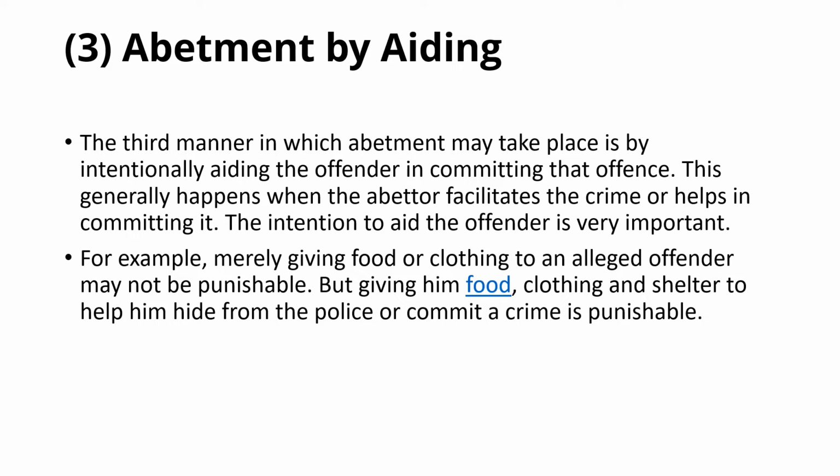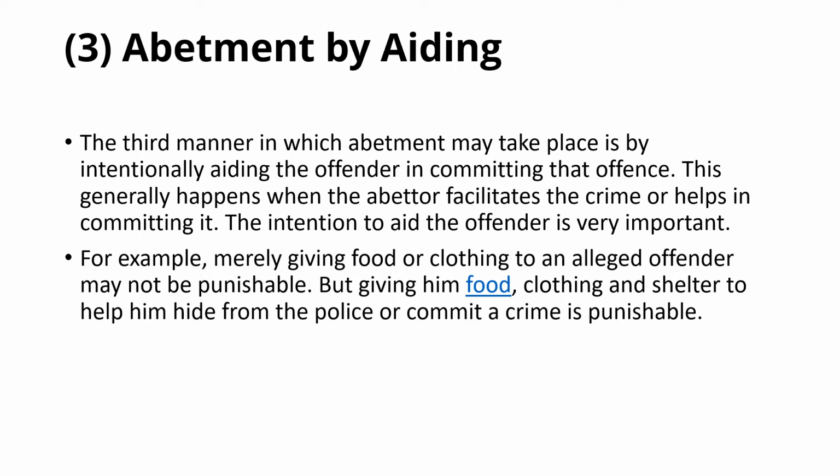So the third manner in which abetment may take place is by intentionally aiding the offender in committing that offense. When you are aiding somebody to commit a wrongful act, or when you are encouraging a person to commit a wrongful act, then that kind of crime may arise. That kind of offenses may get very increased over a period of time. So this generally happens when the abettor facilitates the crime or helps in committing it.